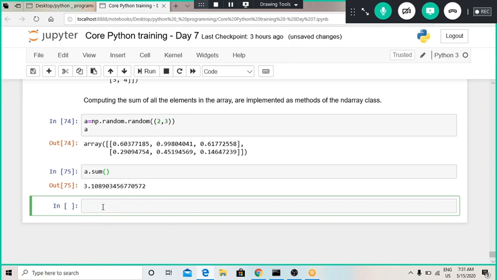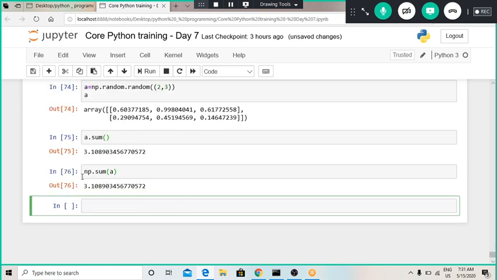Now if I wanted to get the mean of all these numbers, we can use the same way, like the a.mean function. Another way of getting the sum of elements stored in this array a is to use the np.sum function, and then provide this a.